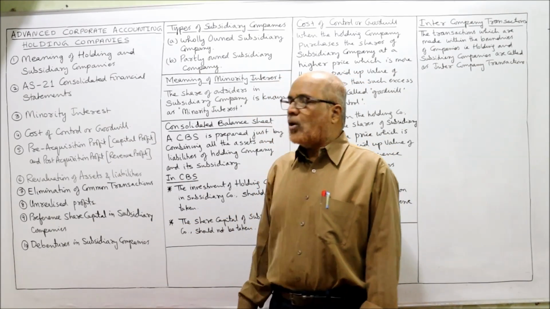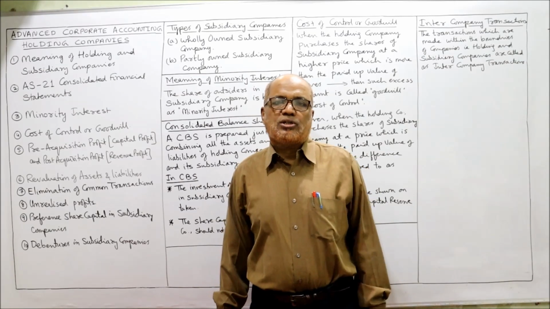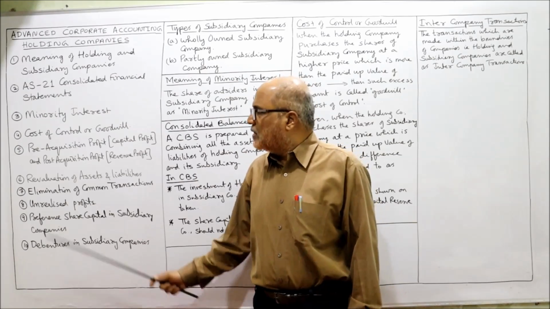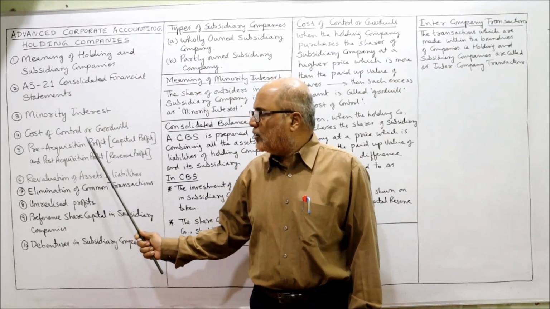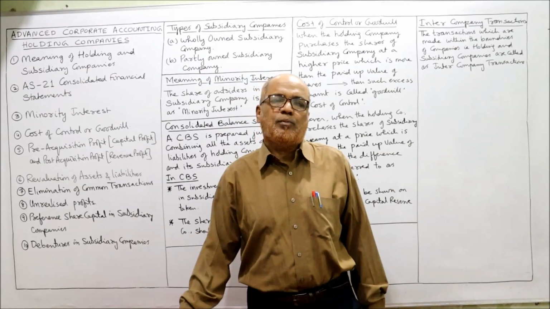Then cost of control or goodwill. While making a consolidated balance sheet, some calculations have to be made in a working note regarding cost of control or goodwill. I'll explain that. Then pre-acquisition profit, capital profit, post-acquisition profit, revenue profit.